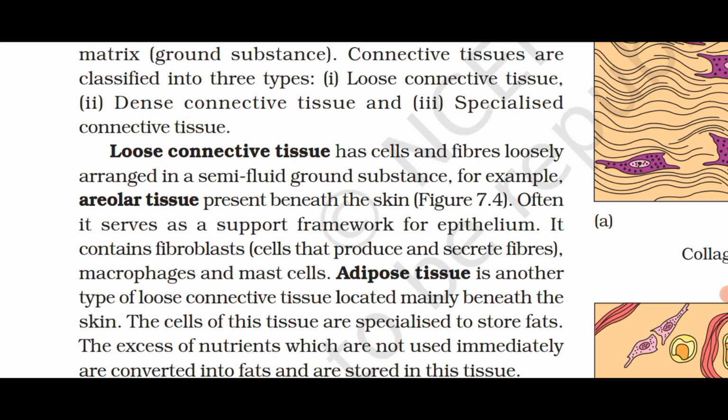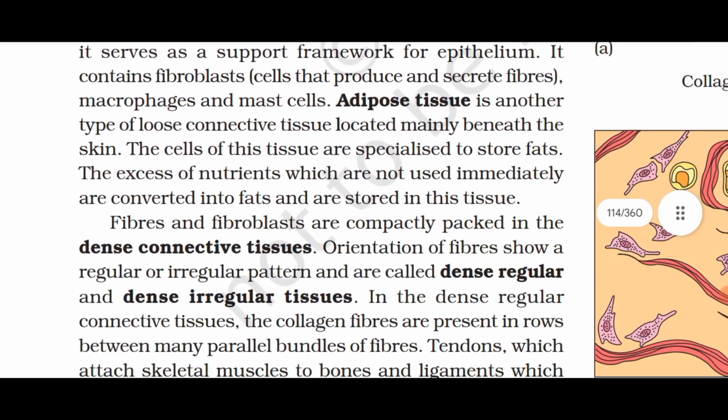Often it serves as a support framework for epithelium. It contains fibroblast cells that produce and secrete fibers, macrophages, and mast cells. Adipose tissue is another type of loose connective tissue located mainly beneath the skin. The cells of this tissue are specialized to store fats. The excess of nutrients which are not used immediately are converted into fats and are stored in this tissue.